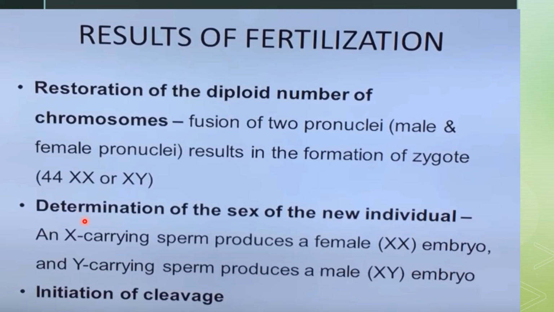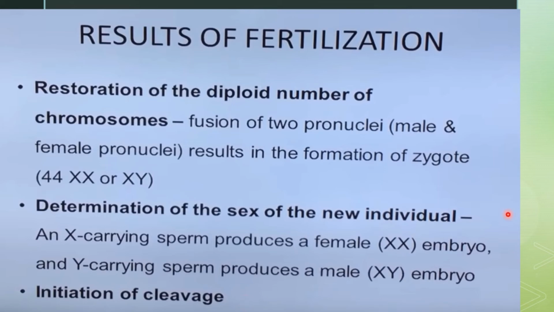Second is the determination of the sex of the new individual. An X-carrying sperm produces a female, which is an XX embryo, and a Y-carrying sperm produces a male, which is an XY embryo. And then there will be initiation of mitotic division, which is called cleavage.